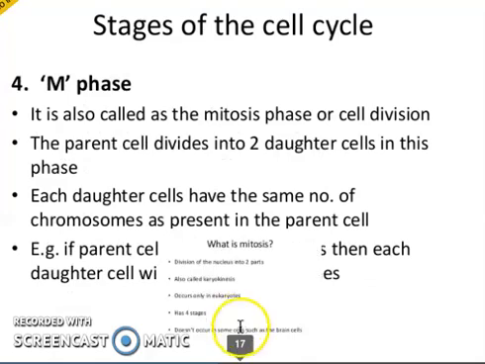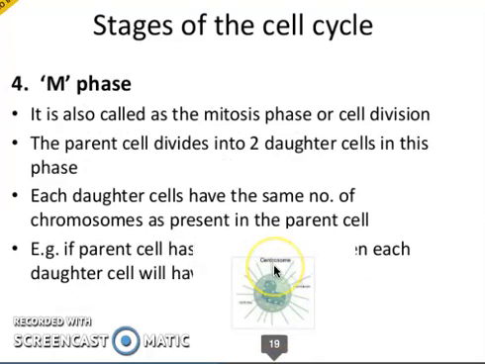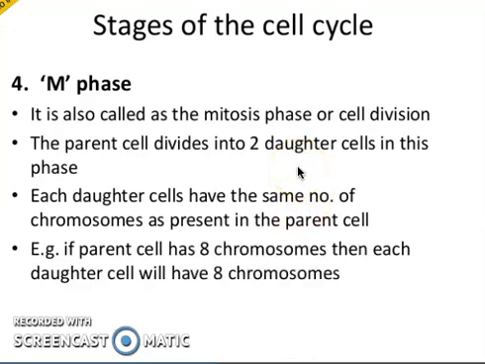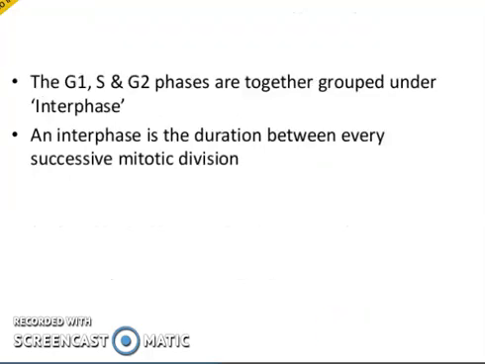And finally, we have the M phase, which is mitosis or the mitotic phase, which is the real cell division, and the parent cell is now going to be divided into 2 daughter cells. Each daughter cell will have the same number of chromosomes as present in the parental cell. How? That is what we will be discussing in detail in mitosis. For example, if the parental cell has 8 chromosomes, then each daughter cell will have 8 chromosomes.